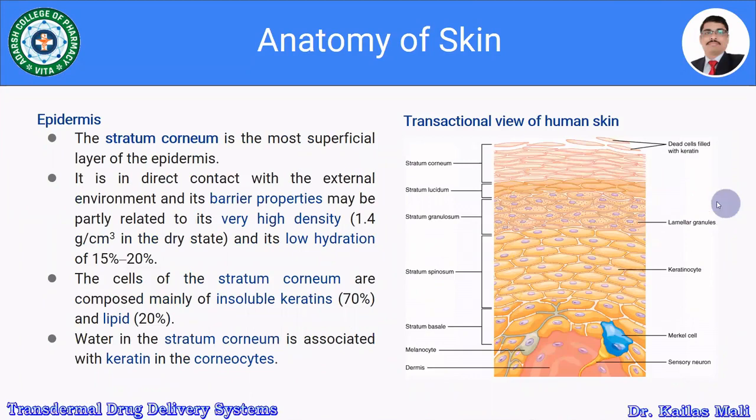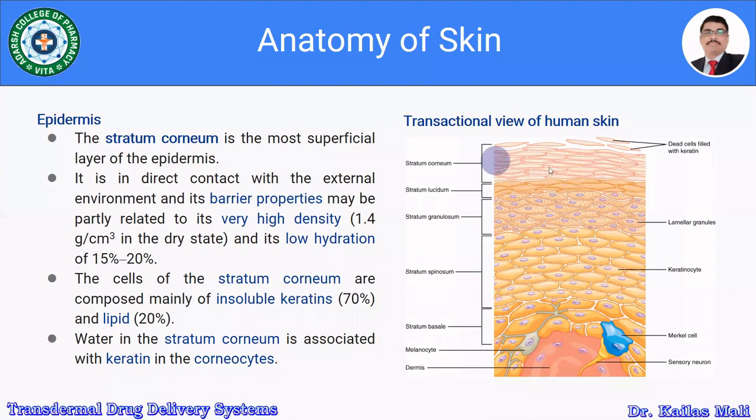So here, see again the epidermis. The superficial layer, all these are dead cells filled with keratin. This is the stratum corneum, stratum lucidum, stratum granulosum, stratum spinosum, stratum basale. These are the melanocytes, and here is the dermis. Furthermore, these are the lamellar granules. These are the keratinocytes, and these are the Merkel cells. Along with this, the sensory neuron.